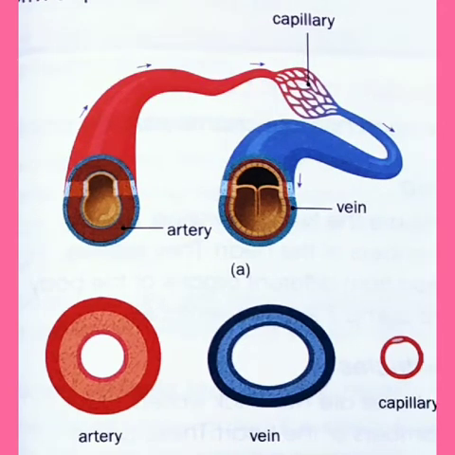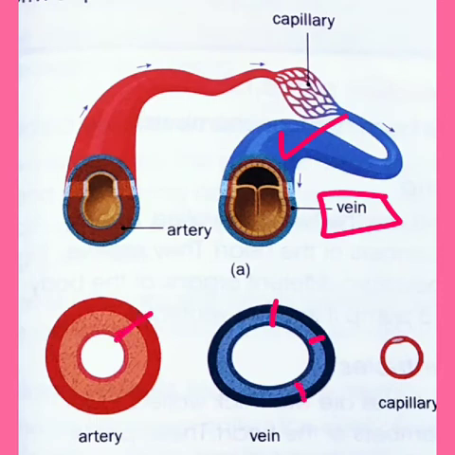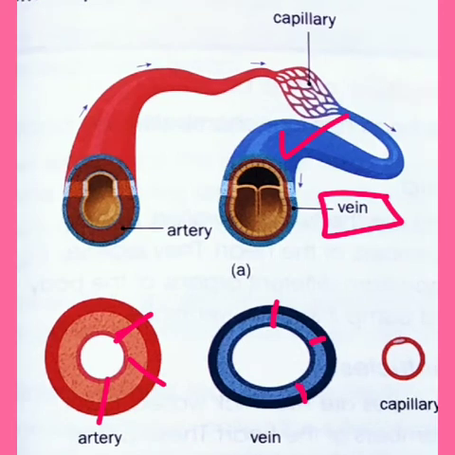Next is veins. Here the blue one is a vein. They are thin walled. As you can see, this one is very thin, but the artery is quite thick. But their cavity is quite wider than the artery. They transport blood to the heart from different body parts, mainly carrying deoxygenated blood.